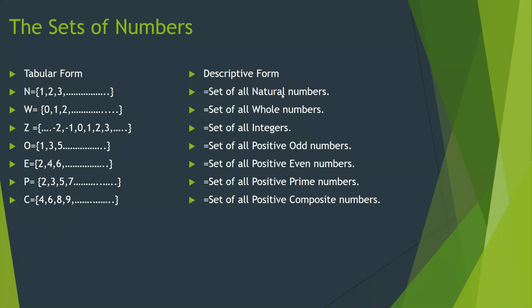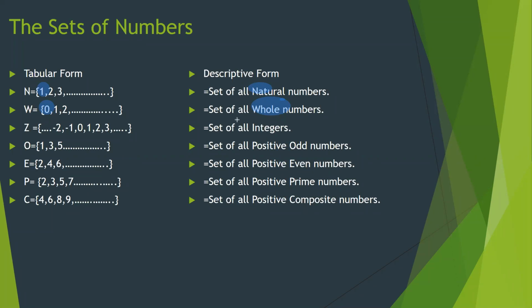What we have to remember is that whenever natural numbers are there, the numbers start with 1. Whenever whole numbers are there, the whole numbers start with 0. This is the only difference between natural and whole. Whole starts with 0, natural starts with 1. That's it.